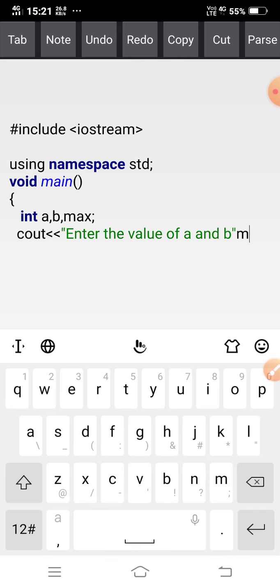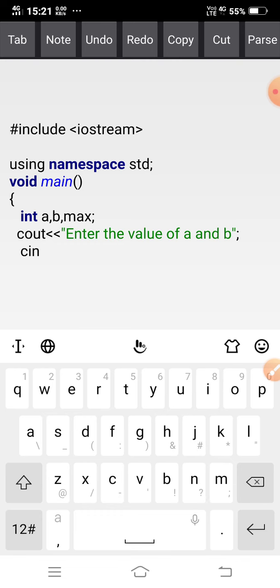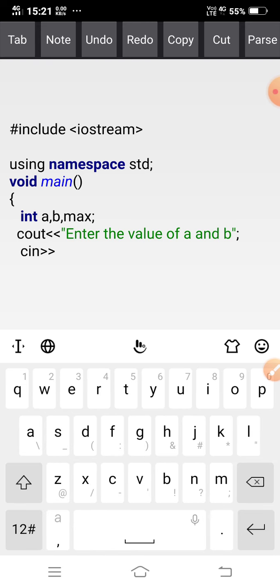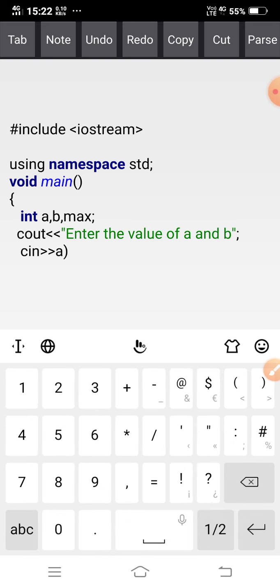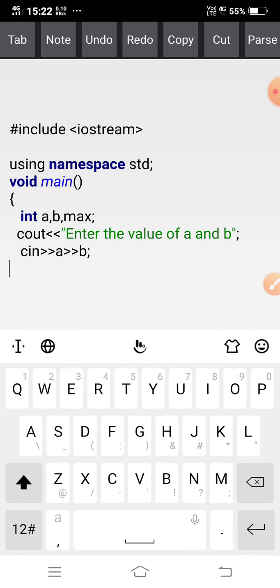After that, cin >> a, and also cin >> b, since there are two variables, so you have to read both, cin >> a and cin >> b, then semicolon. Then I have to proceed with my operation here.